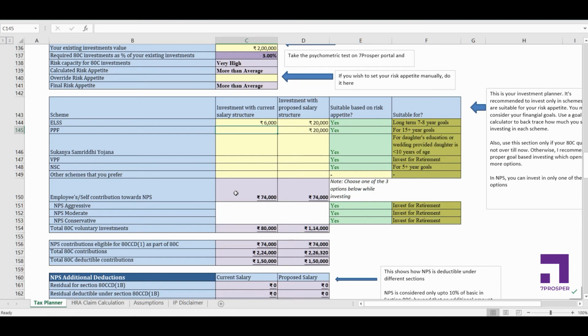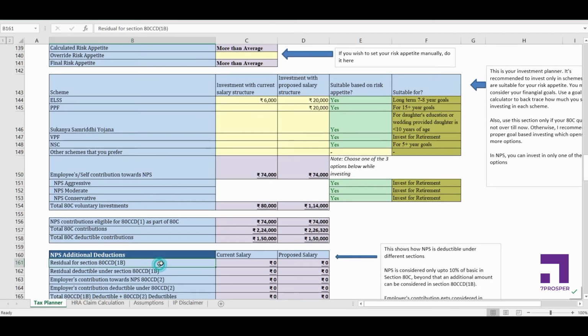Whatever contribution I was doing towards my NPS is also being considered here. Now a part of the NPS investment is considered in ETC and part is considered in ETCCD 1B. I'll come to that. So the NPS contributions which are eligible for ETC have been mentioned here.